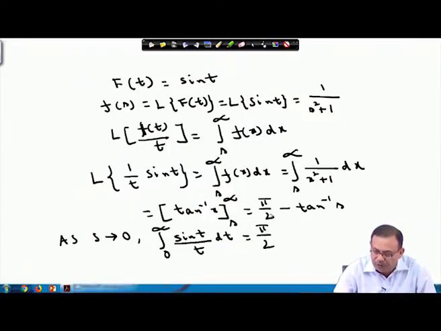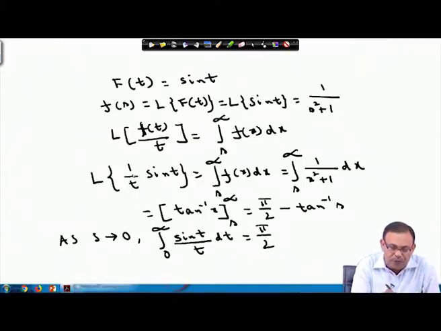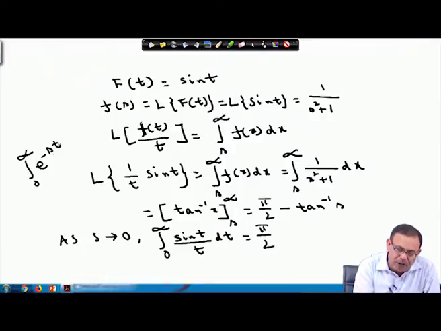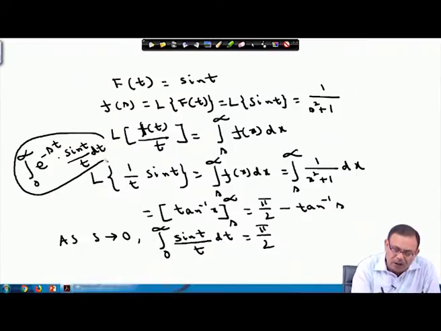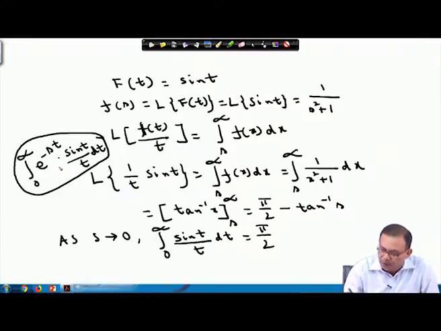By substituting, we are getting Laplace transform of 1 by t into sin t as pi by 2 minus tan inverse s. And what is Laplace transform of 1 by t into sin t? If you just write it, this is the integral from 0 to infinity of e power minus s t into sin t by t dt. So, this value is coming over here. This is the Laplace transform of this, which is basically pi by 2 minus tan inverse s.